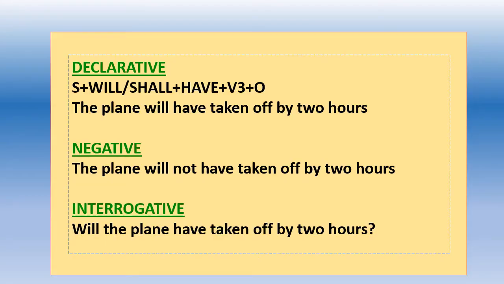Now the declarative sentence: The plane will have taken off by 2 hours. The same sentence in negative, where you add not to the helping verb: The plane will not have taken off by 2 hours. Now the interrogative sentence: Will the plane have taken off by 2 hours?